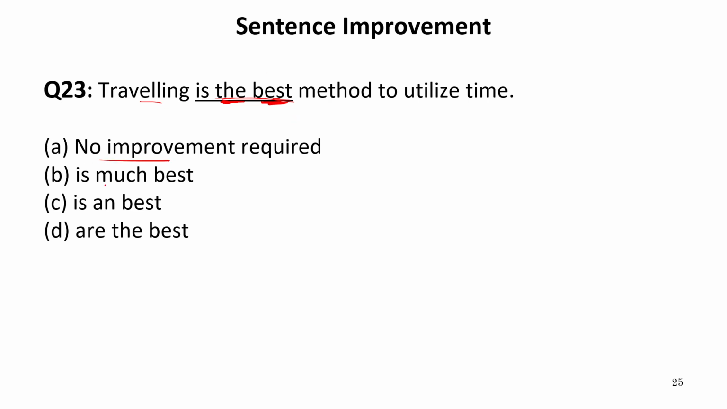No improvement required, is much best. Best is the superlative degree before which we cannot use much. Much is used before a comparative degree. Best is a superlative degree which is always preceded by a definite article the, so this option is incorrect over here. Are the best. Now traveling is gerund and it is singular, so we cannot use are with it. Therefore, the sentence which is given to us is absolutely correct. So our answer is A.